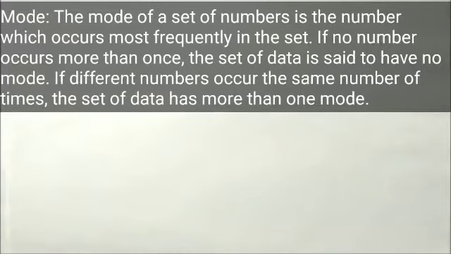You can see here 6, 7, 8, 9, 14. Now you tell me, how many times is 6 occurring? Only once. 7 is occurring how many times? Only once. 8 once. 9 and 14 are also occurring only once. That's why all the numbers are occurring only once, which means no number is occurring more than one time. So this data does not have any mode. Simple.